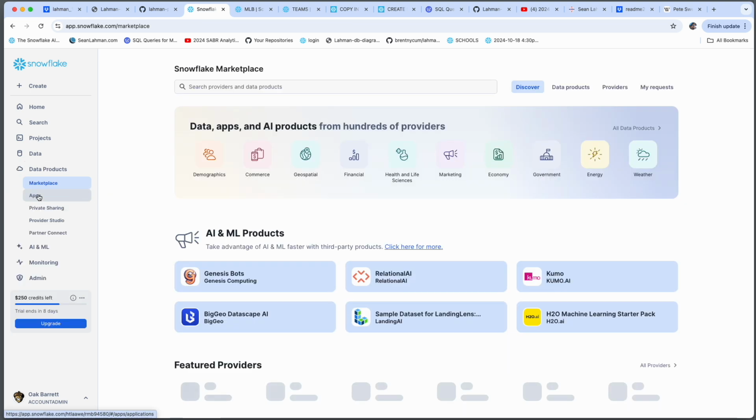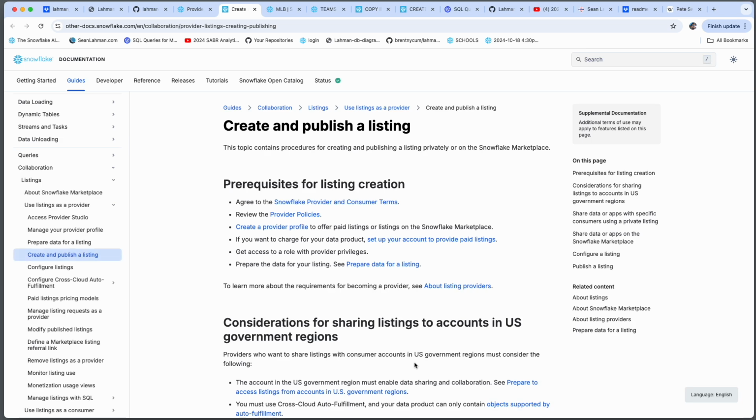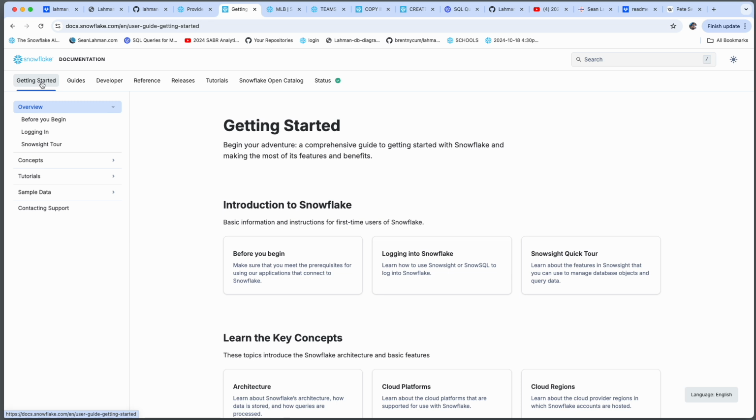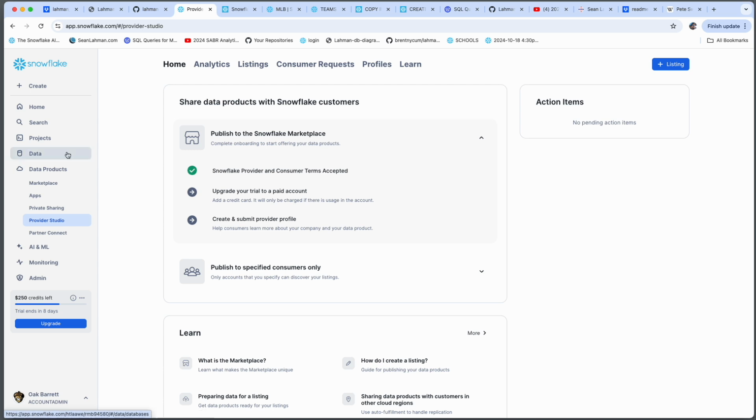A lot of things we didn't even touch on, the data products, the data marketplace. There's a lot of third-party tools, BI, analytics, geospatial. That'd be pretty cool to put on top of some of this baseball data set. I think what would really be cool is if Sabre became a provider to the Snowflake Studio. Think of an S3 bucket having those CSV files sitting there. So now with Snowflake, all a user needs to do is create a stage and point to that S3 bucket. They don't even need to load into their database. You create a view on top of those S3 files, and now you're using it kind of in the data lakehouse concept. But if Sabre just uploaded those 27 files, they'd be sitting there for anyone to use. So I think that would be pretty cool.